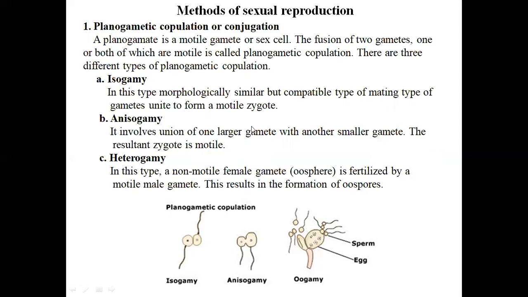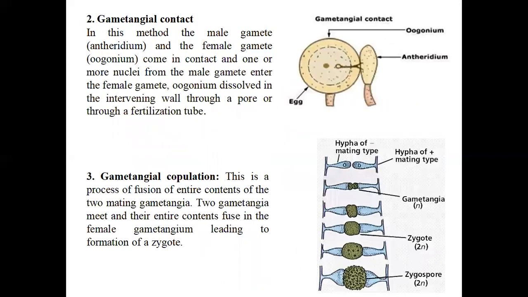The second method is gametangial contact. In this method, the male gamete, that is the antheridium, and the female gamete, that is the oogonium, come in contact, and one or more nuclei from the male gamete enter the female gamete. The oogonium dissolves the intervening wall through a pore or through a fertilization tube.